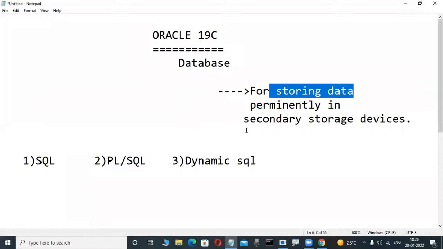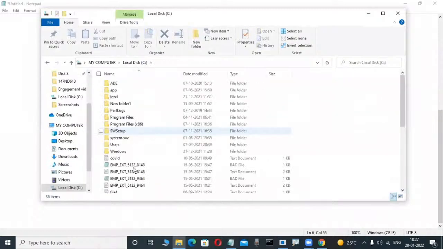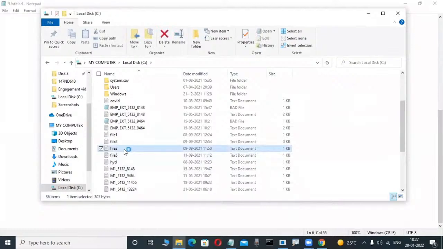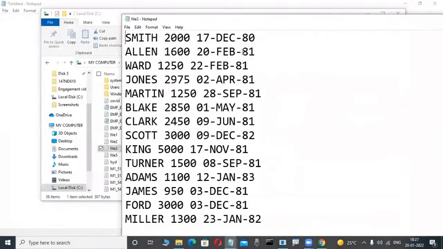What is that? Databases are not only about storing data, but also about efficient retrieval of data, which is important. Suppose, for example, observe the screen. In the olden days, before 1960, they stored data in file format only, like this. We will learn this in the history later. This file format also stores data permanently.